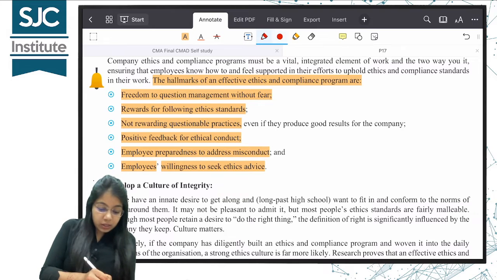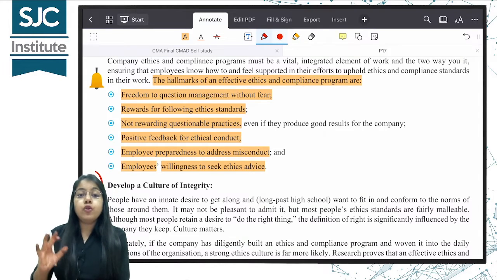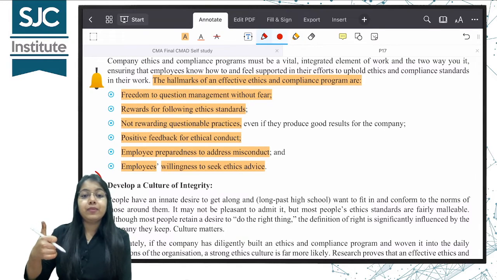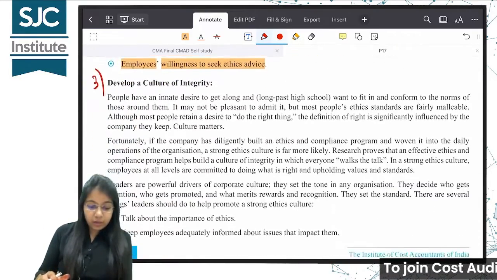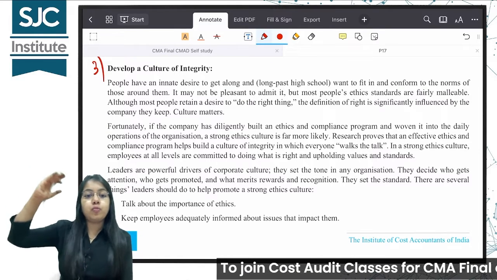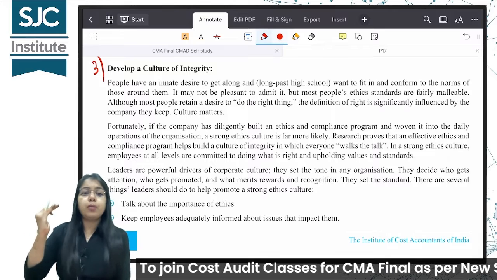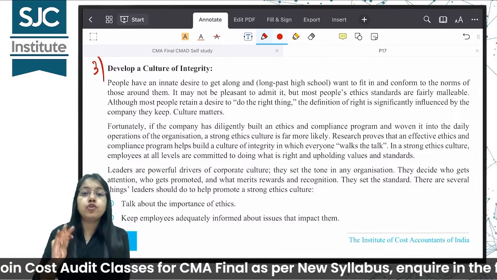Okay. Next, point number 3. So what we are studying right now, we are studying how to reduce the ethic risks. Number one was honestly assessing the needs and resources, and the second one was creating a strong foundation. Third is to develop a culture of integrity. So from top to bottom, the top management to the bottommost level of the organization, everyone should stick to the